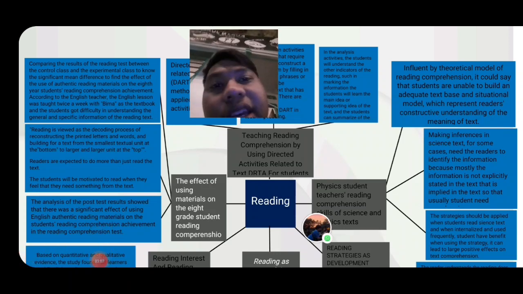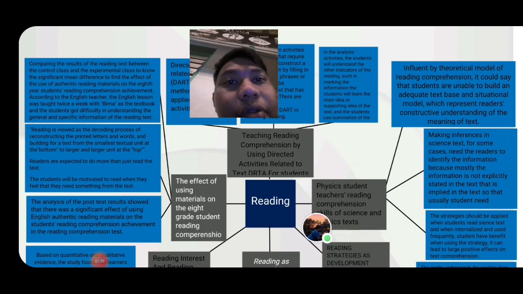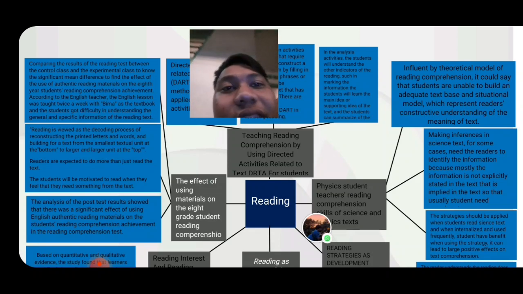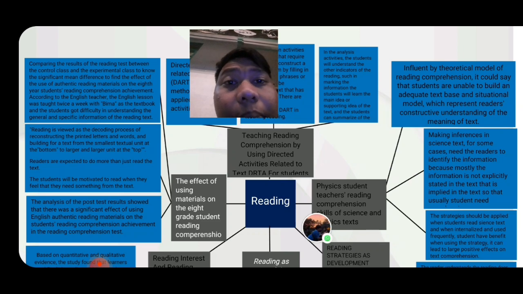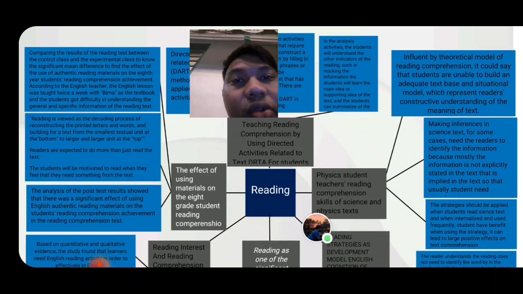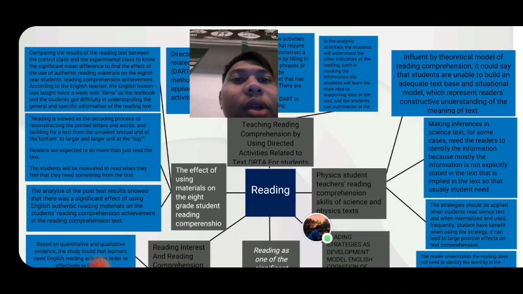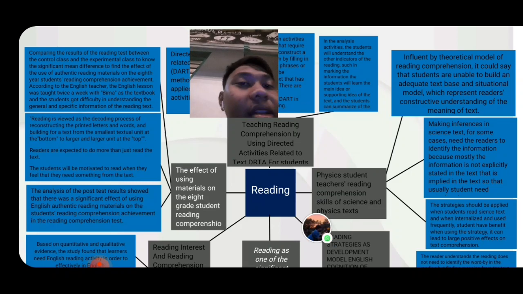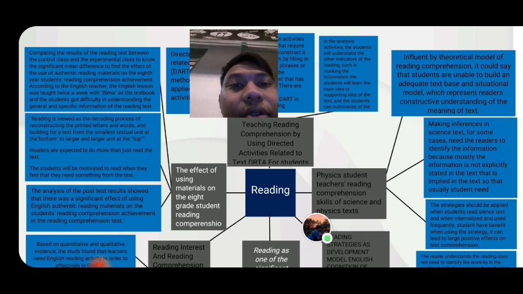And then second, reading is viewed as a decoding process of reconstructing the printed letter and word, building from the smallest textual unit at the bottom to larger and larger units at the top. Readers are expected to do more than just read the text. The student will be motivated to read when they feel that they need something from the text. And the last, the analysis of the post-test result showed that there was a significant effect of using English authentic reading material on the student reading comprehension achievement in the reading comprehension test.